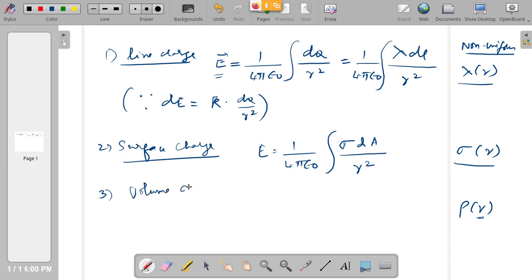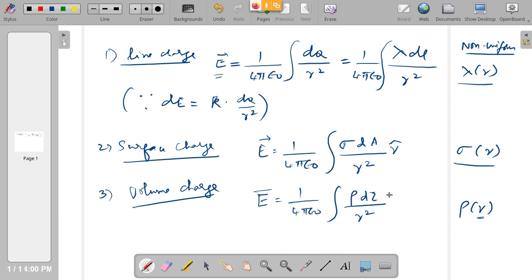Therefore, by extension, we can write the electric field due to a volume charge as E is equal to 1 by 4 pi epsilon naught integral rho d tau by r square. This is how you can do the calculation of electric field in each case. Of course, if you want to write it in vector form, you will put a vector here and you will put r cap here. So in each case you can do that, and you can write it in vector forms.